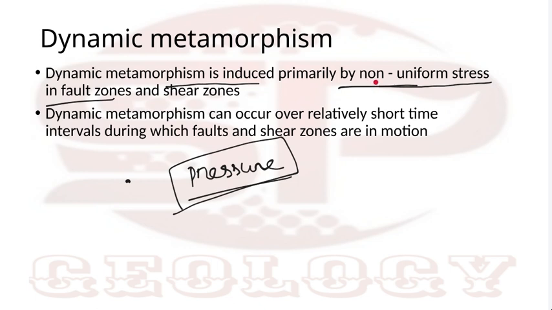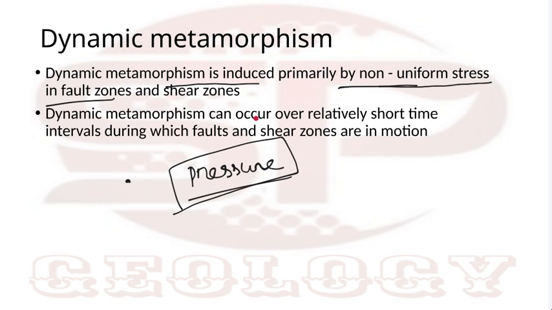Suppose sigma 1, sigma 2, sigma 3: if sigma 1 is greater, there is a normal fault or another type of structure. So due to faulting, fracture, or breaking of rock by the pressure condition, they will produce a type of metamorphic condition that we call dynamic or cataclastic.